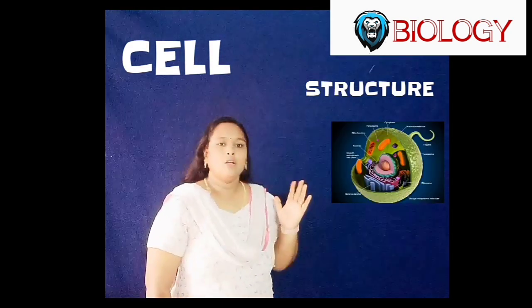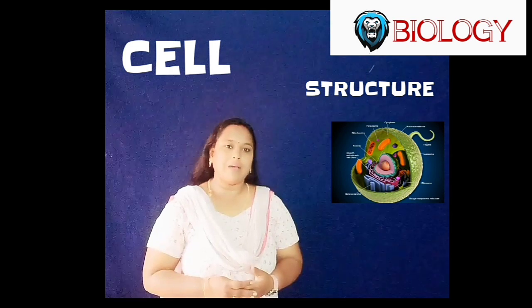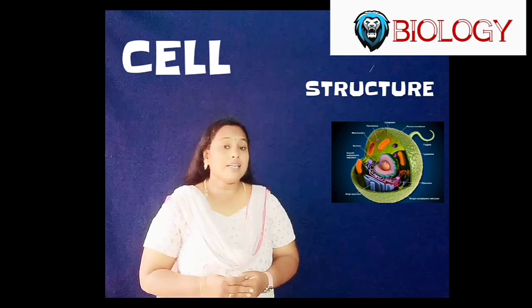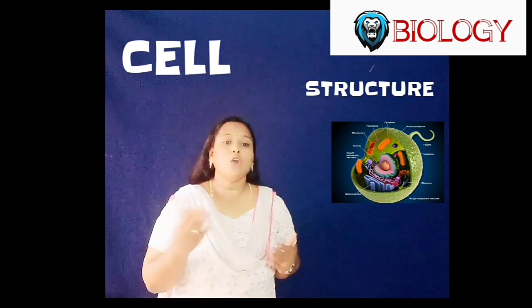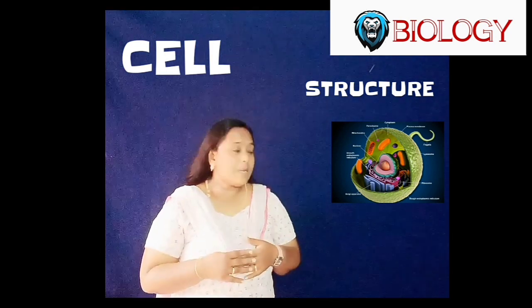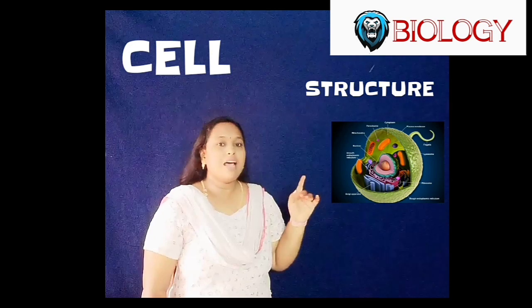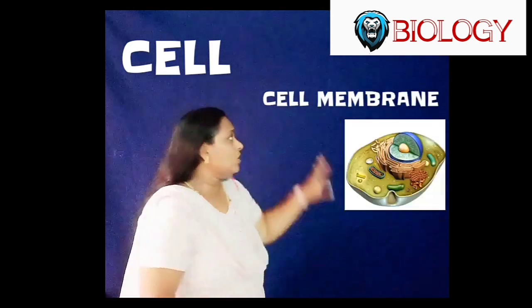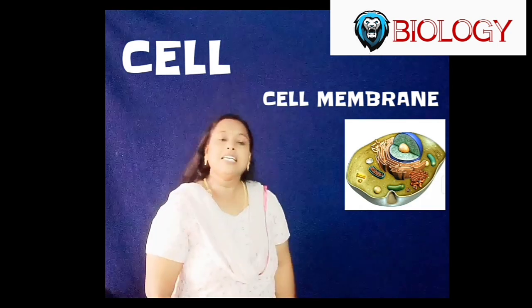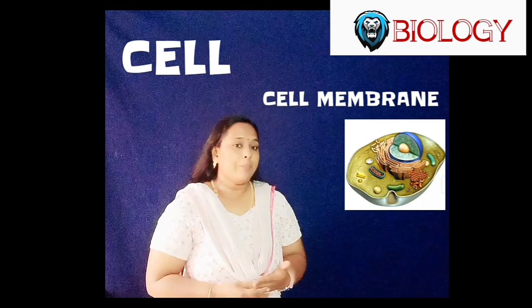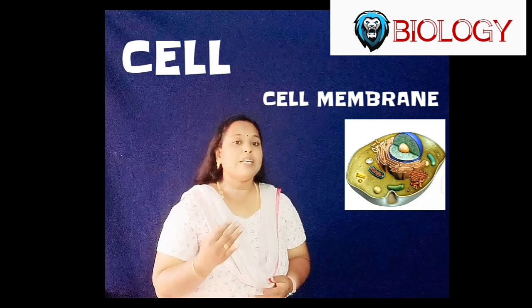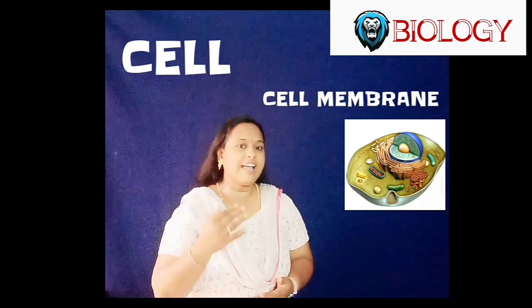Structure of a cell. Though cells may differ in shape and size, all of them have the same basic structure. A cell contains both living and non-living things. The main parts of any cell are the cell membrane, cytoplasm and nucleus. Now, cell membrane. The cell membrane is the outermost covering of the cell. It is a porous membrane and semi-permeable in nature. Semi-permeable means it allows only certain substances to move in and out.